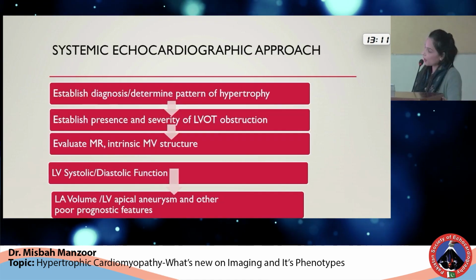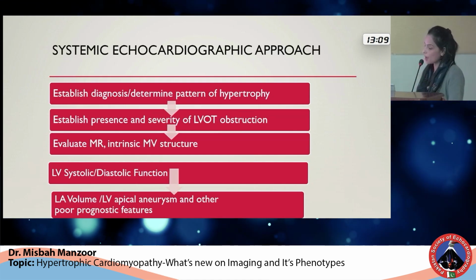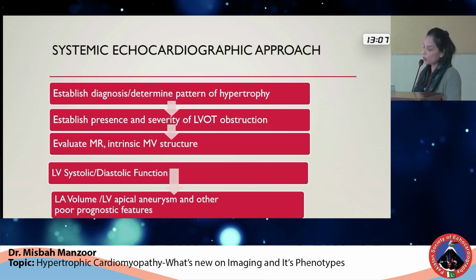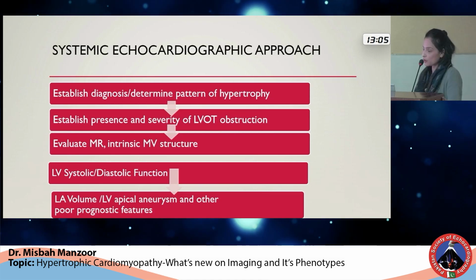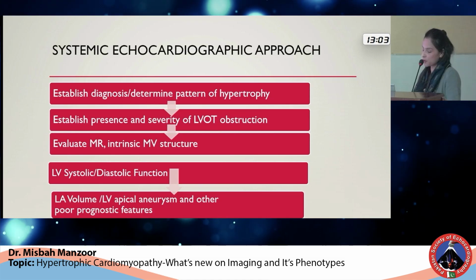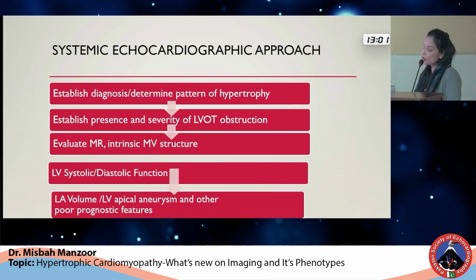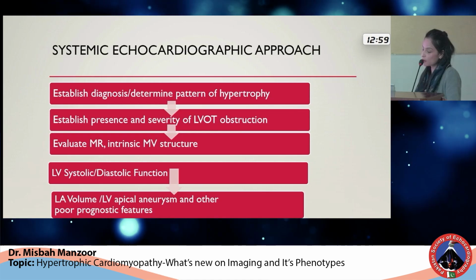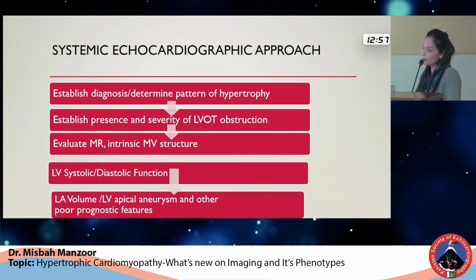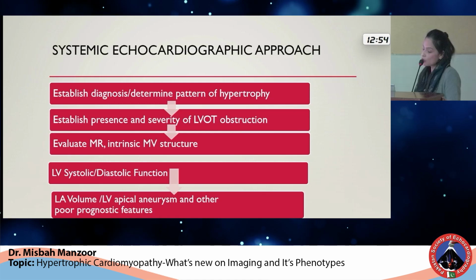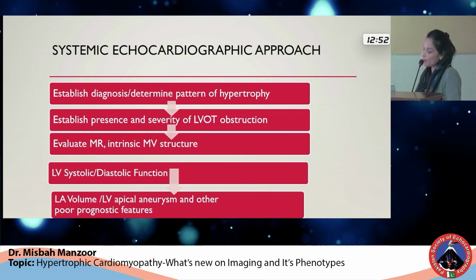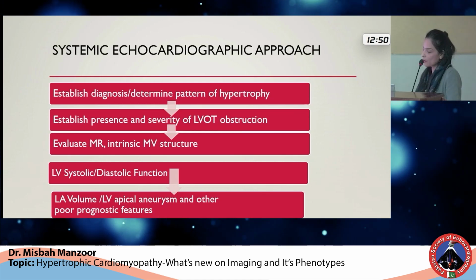Being an echocardiographer, you must adopt a systematic echocardiographic approach in order to evaluate a patient completely regarding hypertrophic obstructive cardiomyopathy. The approach should not only include the diagnosis, but also the prognosis and planning for the treatment strategies. Starting from the first point, you should establish a diagnosis and determine the pattern of hypertrophy.